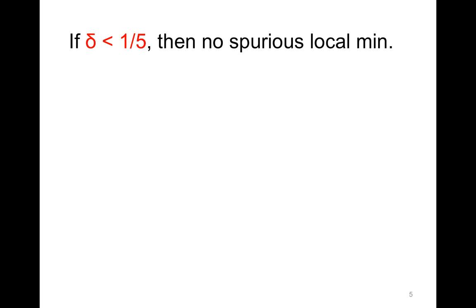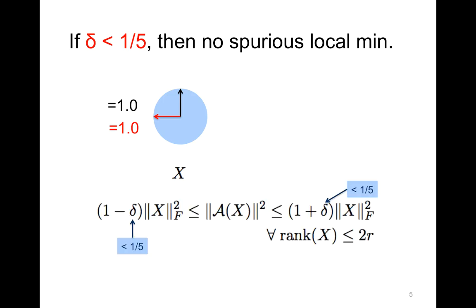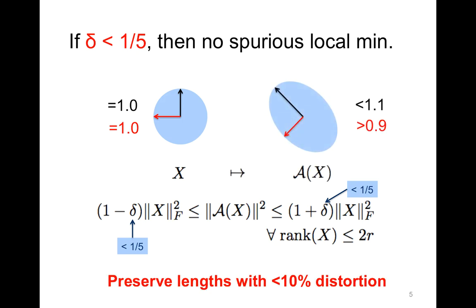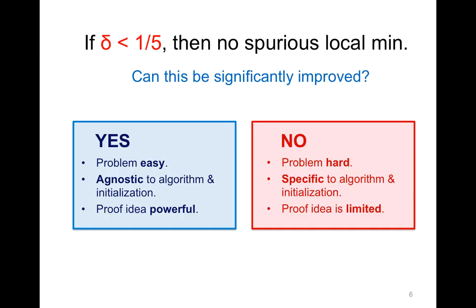To see this, let us use the Frobenius norm to measure the length of a given matrix. In order for the operator A to satisfy RIP with a constant of 1/5, it must stretch or shrink the length of a matrix by no more than 10%. This conservatism naturally raises the question: can the threshold be significantly improved?